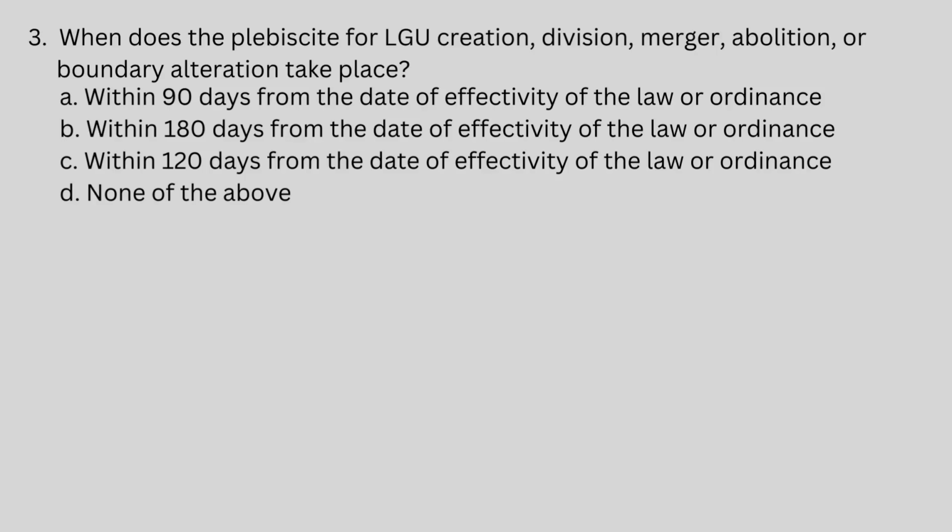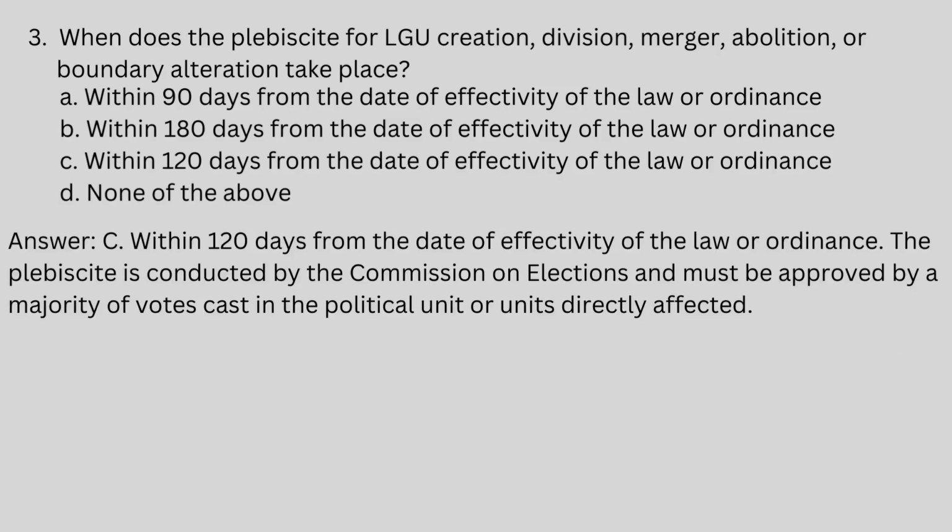D. None of the above. Answer, letter C, within 120 days from the date of effectivity of the law or ordinance. The plebiscite is conducted by the Commission on Elections and must be approved by a majority of votes cast in the political unit or units directly affected.